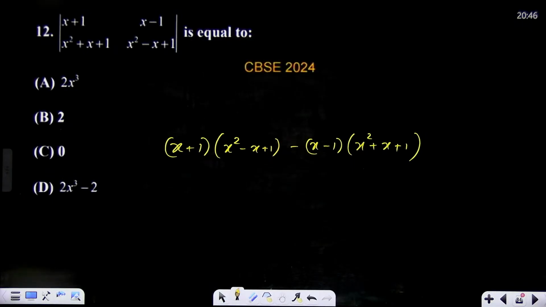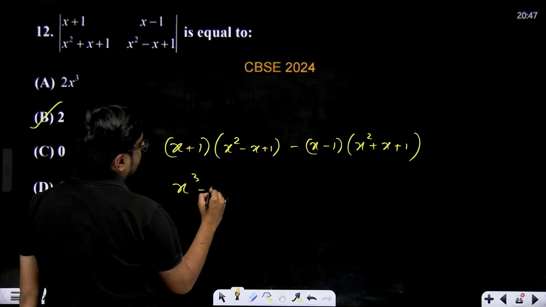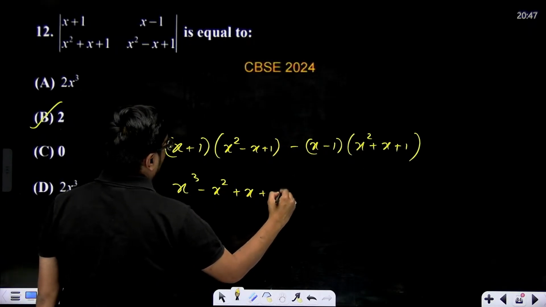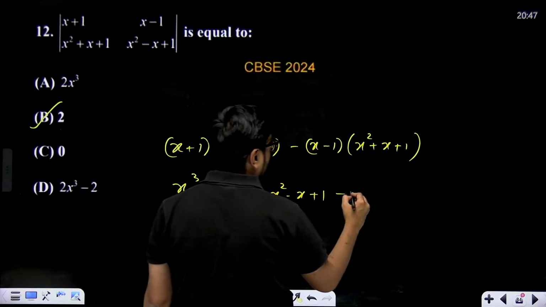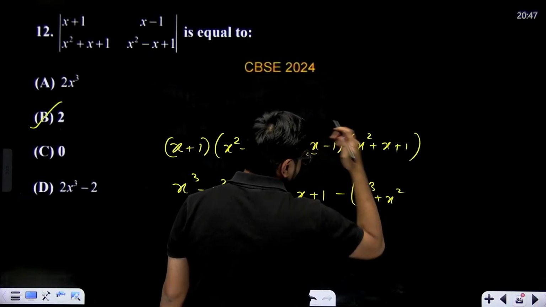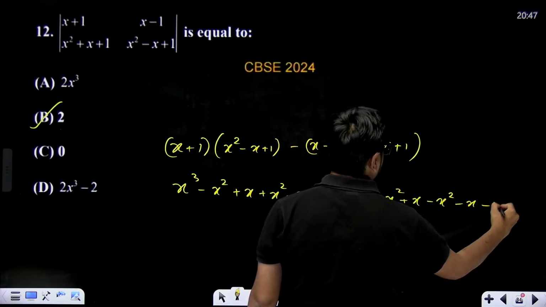An answer over here will come out to be equal to 2. When you solve this, simply multiply and solve. So this will become x cube minus x square plus x square minus x plus 1 minus x cube plus x square plus x minus x square minus x minus 1.